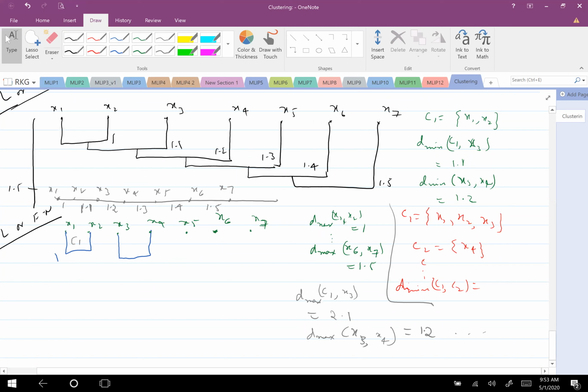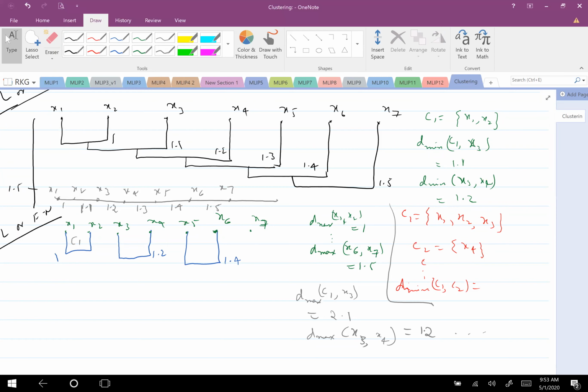Some of you can guess. You can work out and tell. X5, X6. Very good. So the next cluster will be X5 and X6. This is with 1.2 and this is with 1. How much? 4. Yeah, 4. Now what will be the next cluster? Tell me.